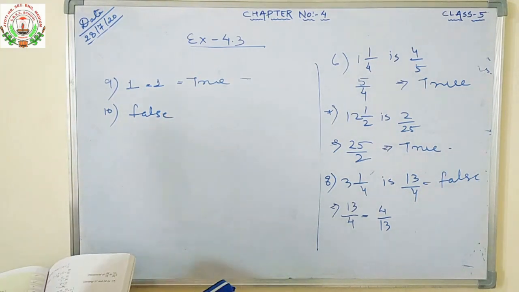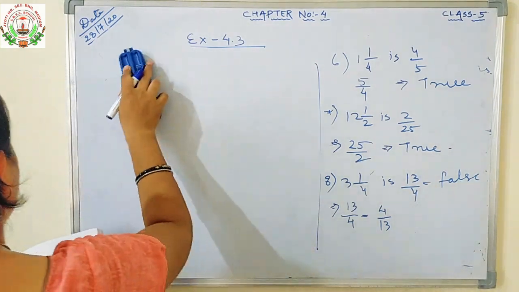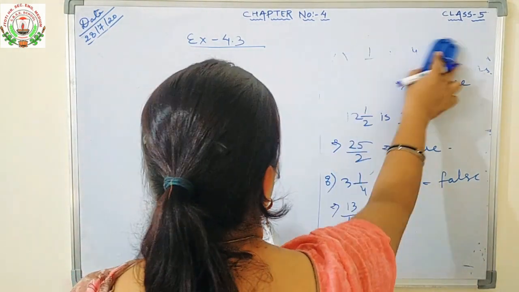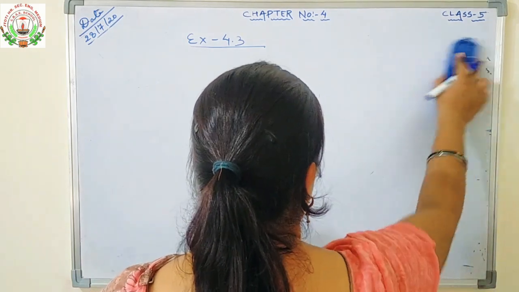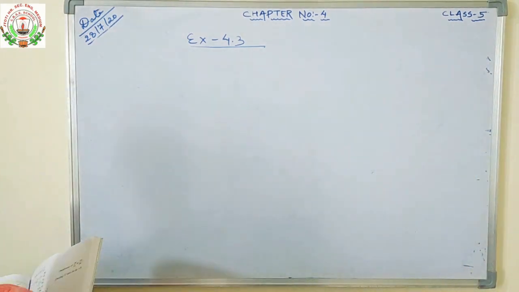Now moving on to our next question. Next question is question number 2. Write the reciprocals of the following. You have to write down the reciprocals of the following numbers. Okay. Now number 1 is